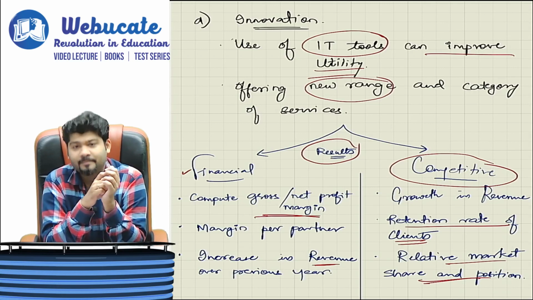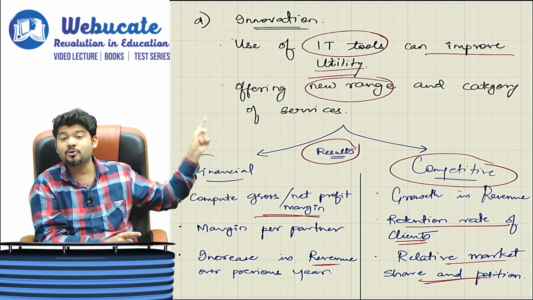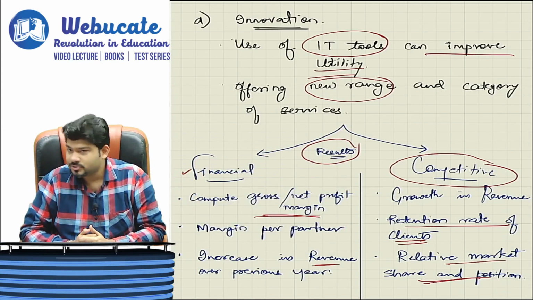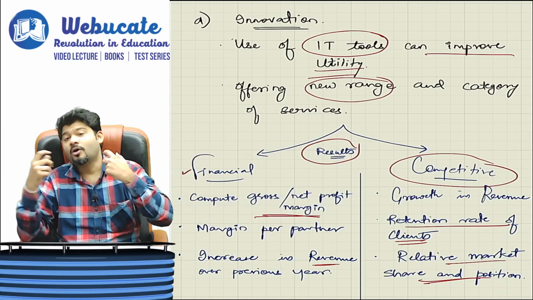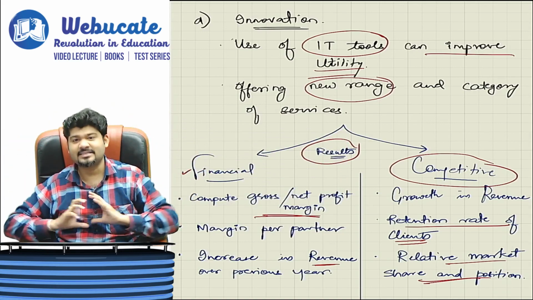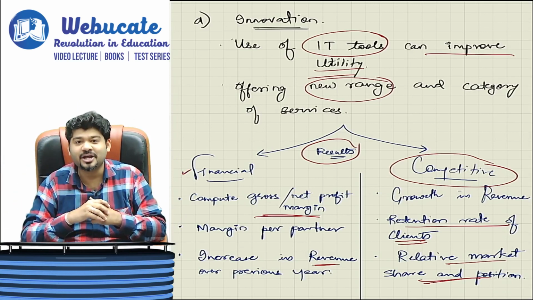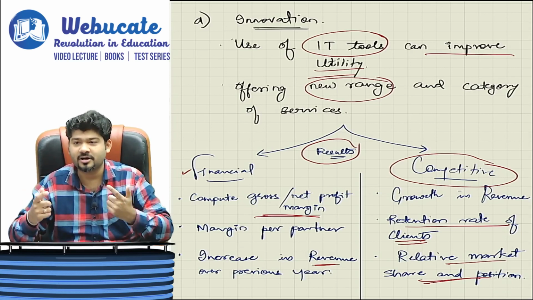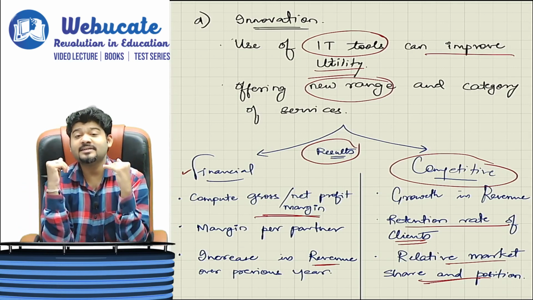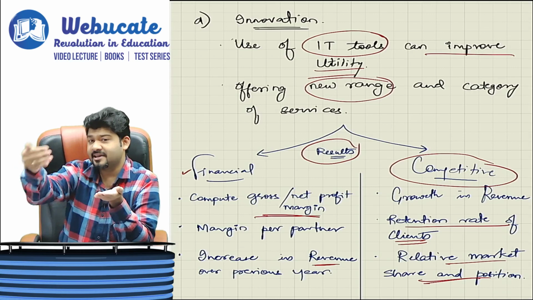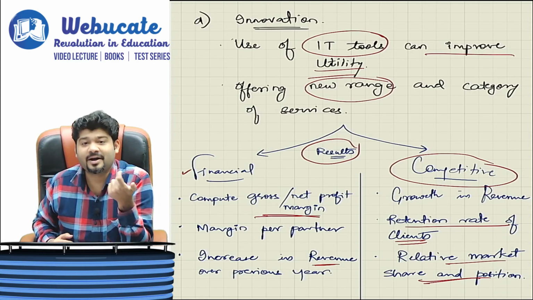ABC has not given us numbers for us to compute all of this. If they give us numbers also, then in that case we will be able to compute this and give it back to them so that then they can analyze. As of now, all we can say based on this is just that, okay, competitively see what is your market share, what is the market size, how much is your share percentage in the overall market, what is your market position, correct, what is your revenue growth year on year, and what is your industry's revenue growth year on year, how many clients you have retained. These are the things that we can just suggest them. Now if they give us the numbers, then we'll be in a much better position to write them down in terms of numbers, numerics. Are we understanding?